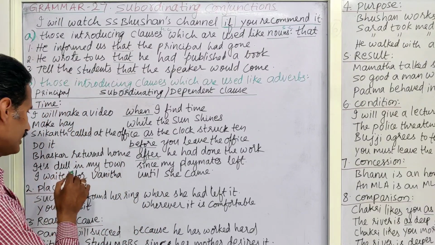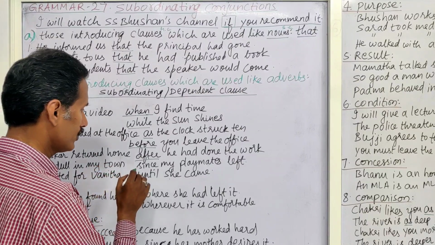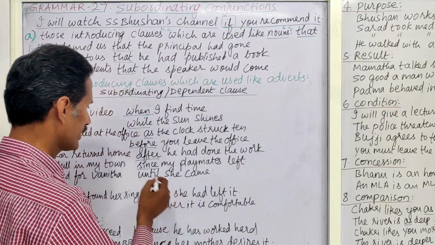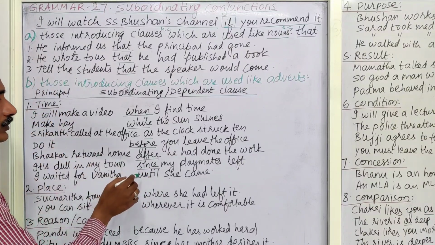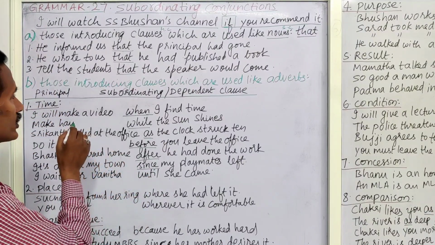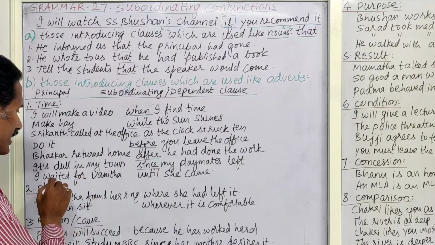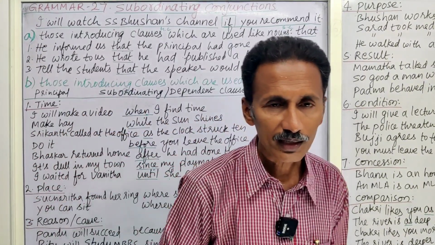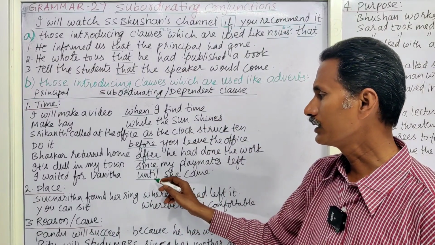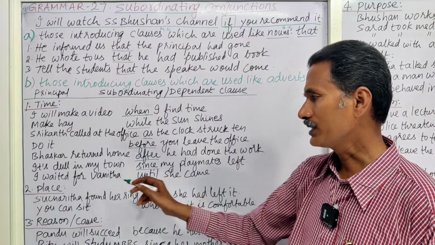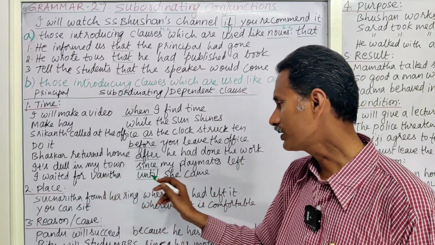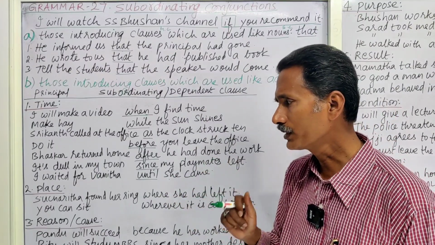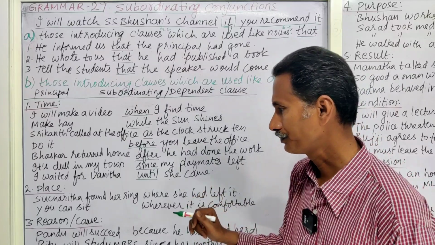Next, it is dull in my village or in my town since my playmates left the village. Okay, since, adverb, subordinating conjunction of time. Next, I waited for Vanita until she came. This until is a conjunction which joins I waited for Vanita and she came. Okay, I waited for Vanita. How long? Until she came.